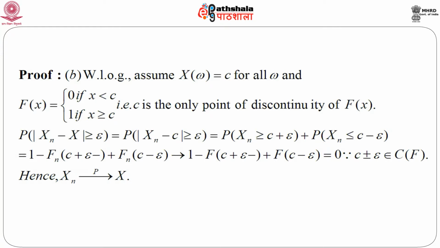So, the probability of mod X_n minus X greater than or equal to epsilon goes to 0 as n tends to infinity.